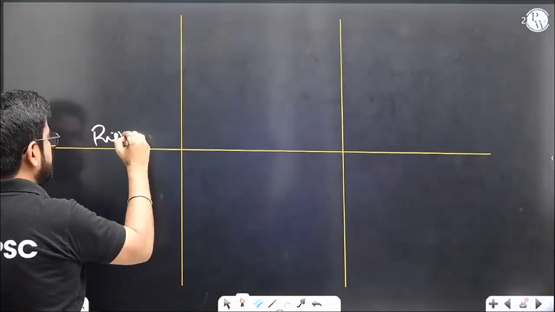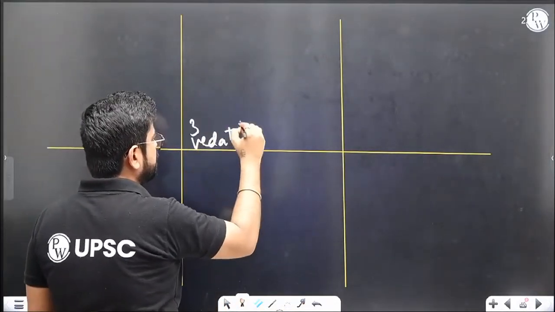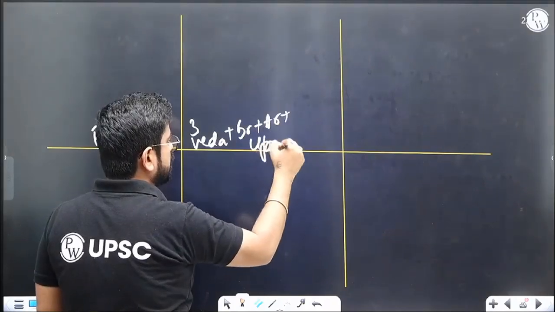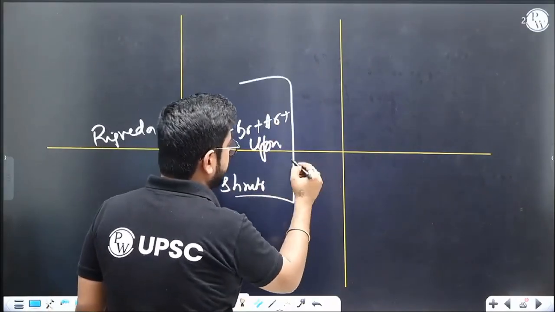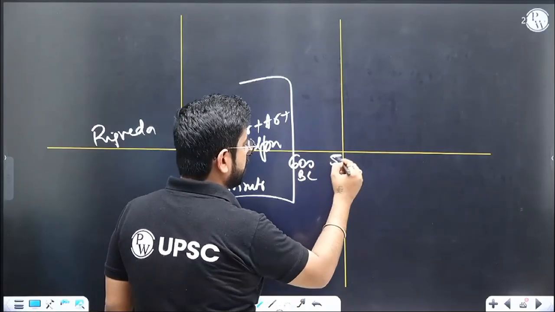So yeah, we saw initially Rigveda. Then we saw 3 more Vedas plus Brahmanas plus Aranyakas plus Upanishads. We are done with the Shruti literature. Shruti is roughly till 600 BC, let's say 600 to 500 BC, your Vedic era is done.